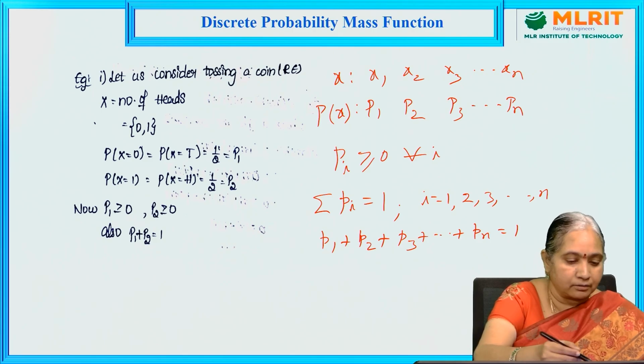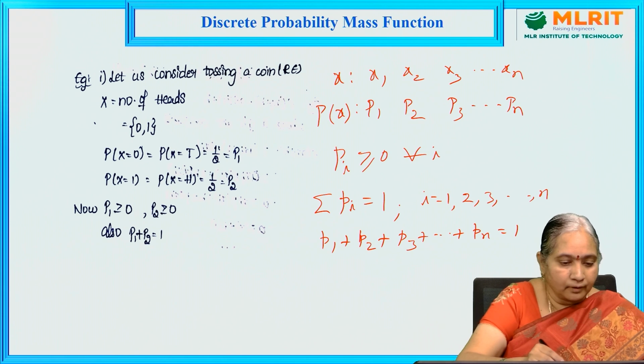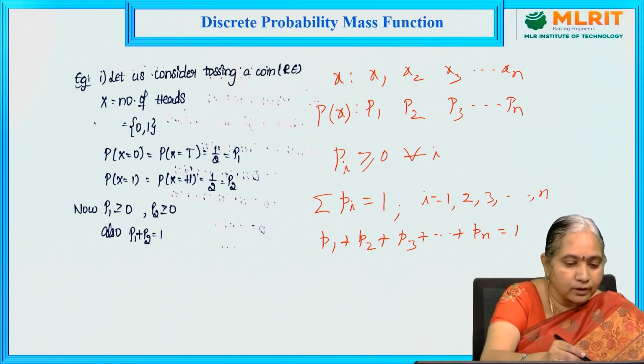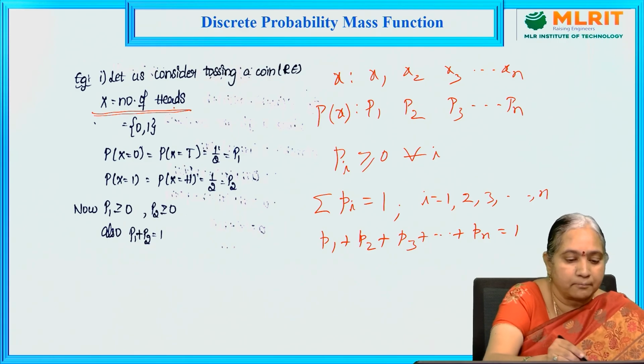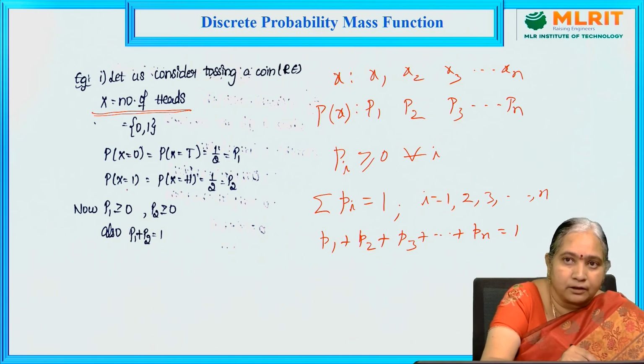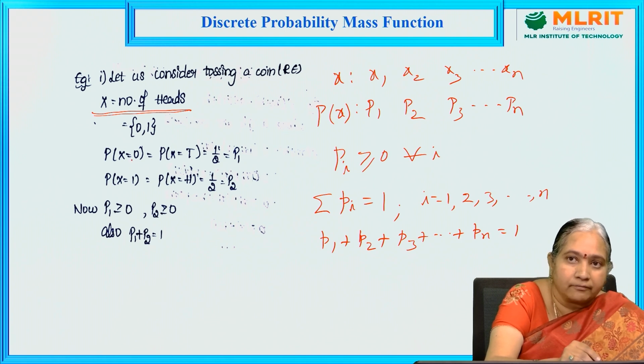So here we can take the example we already discussed. Here only a single coin is tossed, so either head or tail is the outcome. The random variable X is defined as the number of heads. If tail occurred, no head appeared, so X is equal to 0. If head occurred, X is equal to 1. So X takes strictly integer values, and that's why this is a discrete random variable.